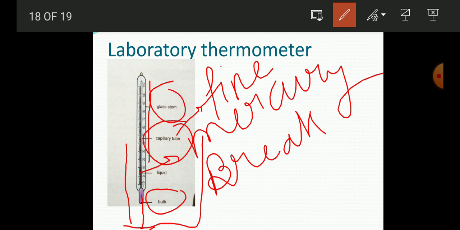So this is all about the thermometer, and I think now you know the importance of a thermometer, because your hand will not measure the temperature accurately. That is why the clinical thermometer, laboratory thermometer and maximum minimum thermometer are used nowadays.